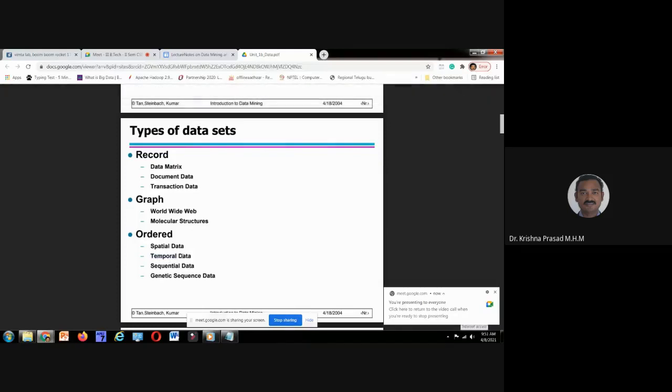Temporal data: what is this temporal data? Time events. What event occurred at 9 a.m.? What event occurred at 9:10 a.m.? Like this. For example, a medical database. One person joined the hospital. On the first day, what is his body temperature? What is the blood cell count, the red cells? What is the hemoglobin percentage? Like that they have taken.